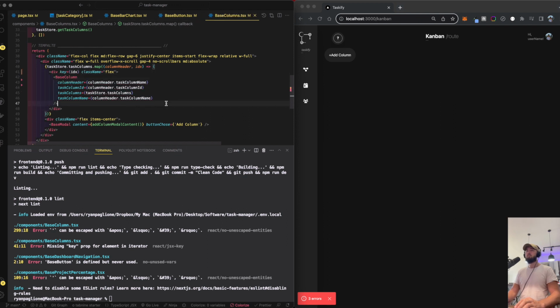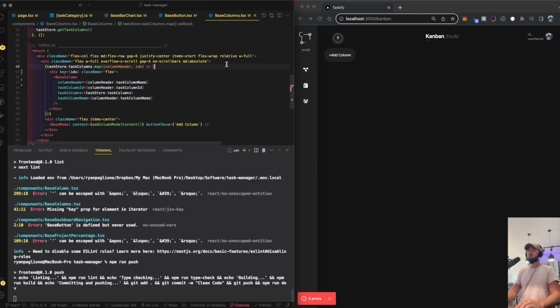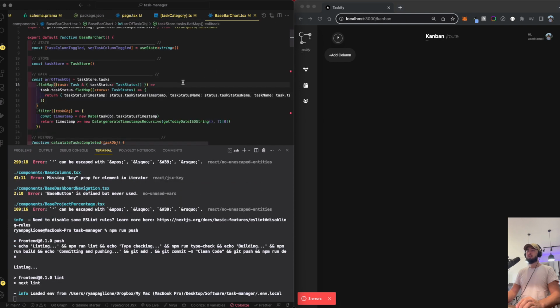Right there, boom. It needs to be on the parent element, not the child. Okay, so that's those two. Let's go ahead and lint one more time. We're cleaning up the code base.